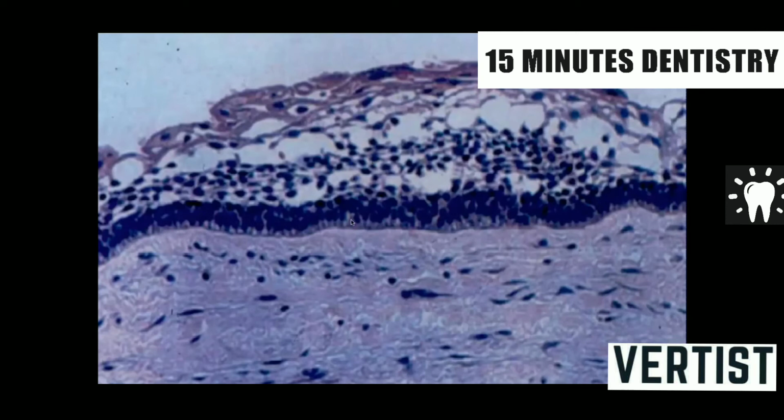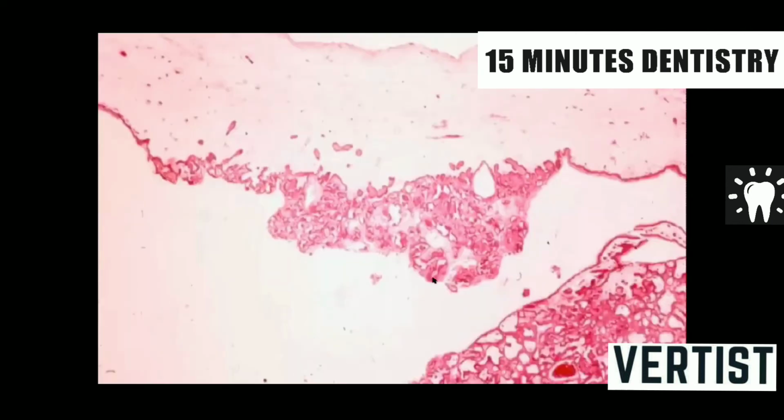There is intracytoplasmic vacuolation in all these cells. When such changes are seen in the lining of the cyst, it is called the luminal type of unicystic ameloblastoma. When from the cystic epithelium you can see the ameloblastoma growing into the lumen, it is called intraluminal ameloblastoma.